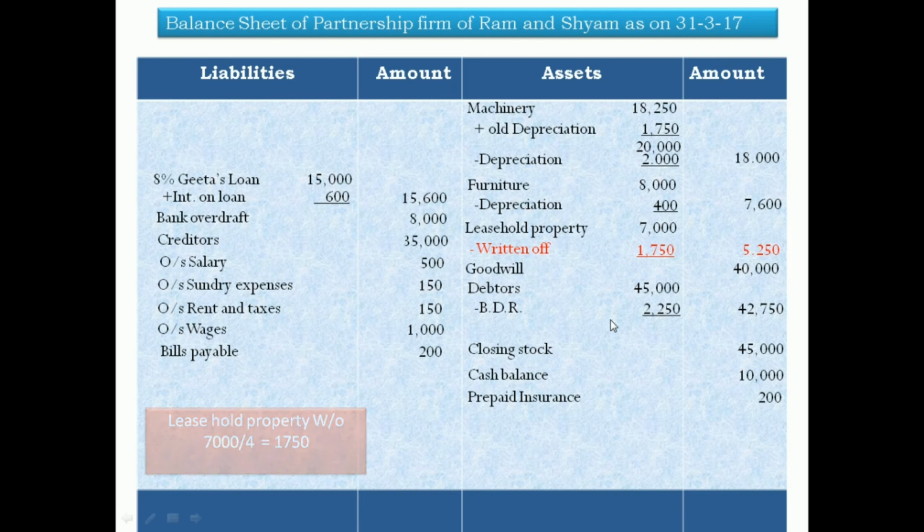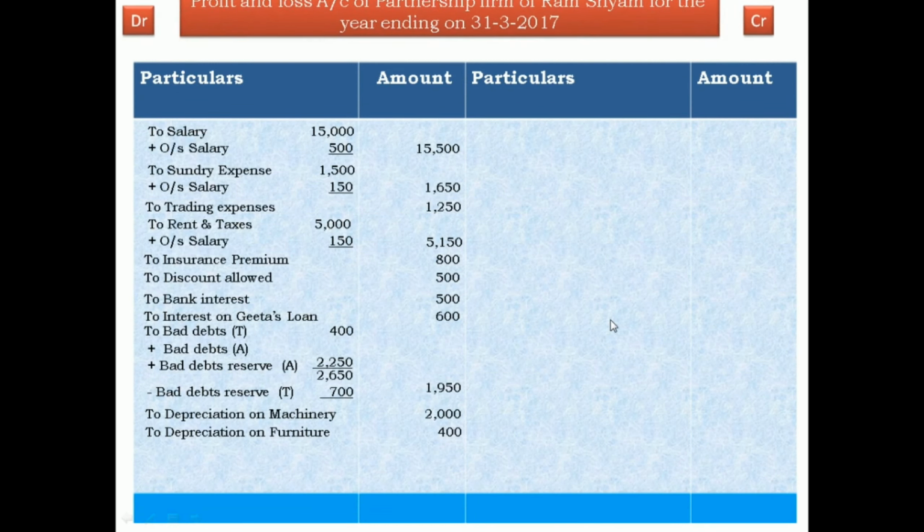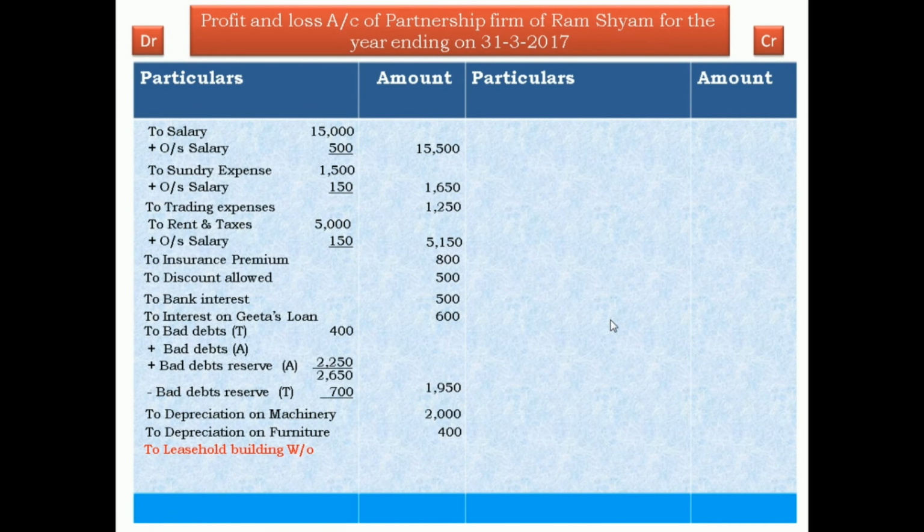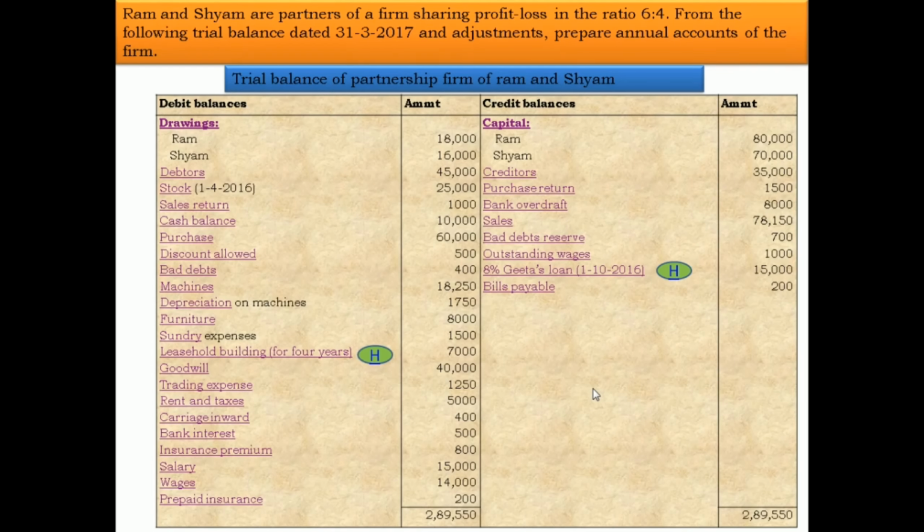Therefore, profit and loss account debit side, second entry, leasehold property written off 1,750. Clear? Now next, second hidden adjustment.